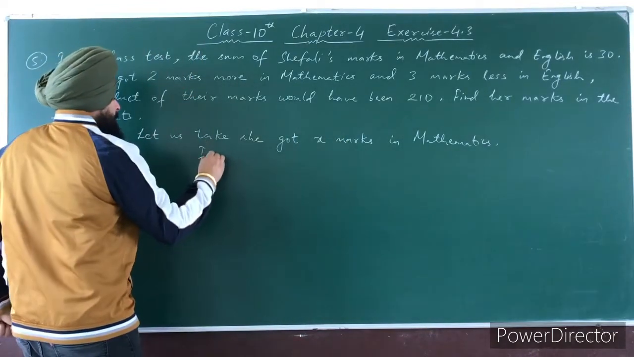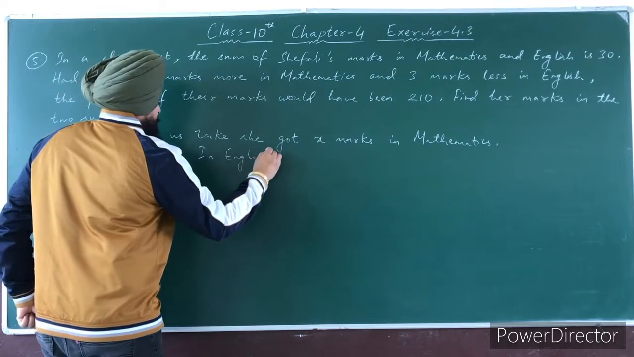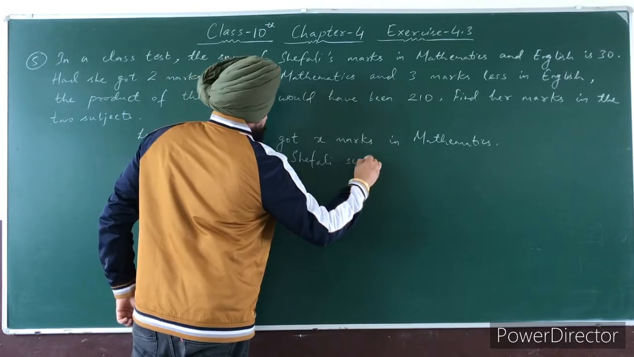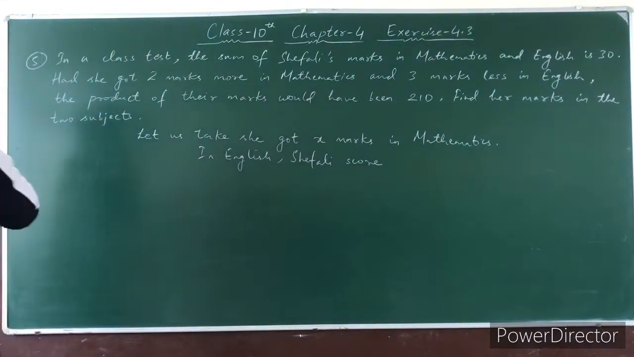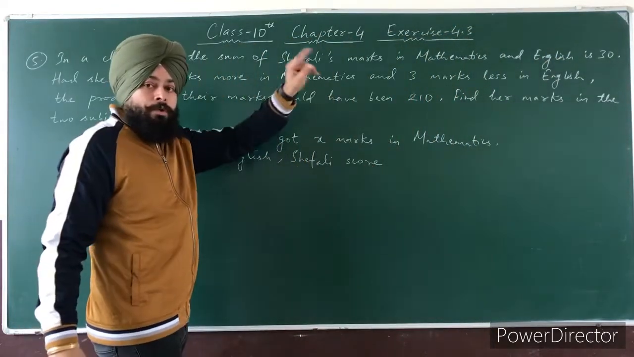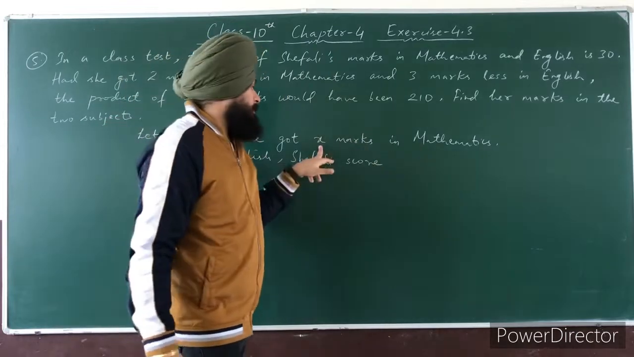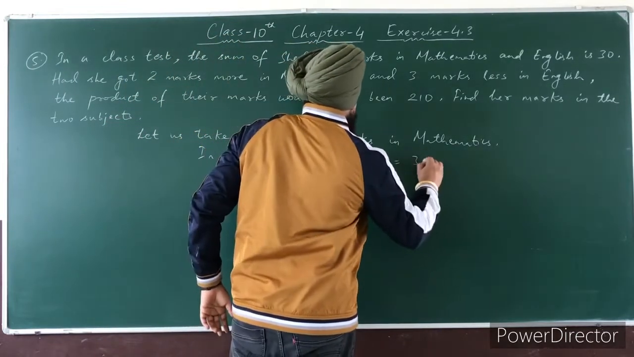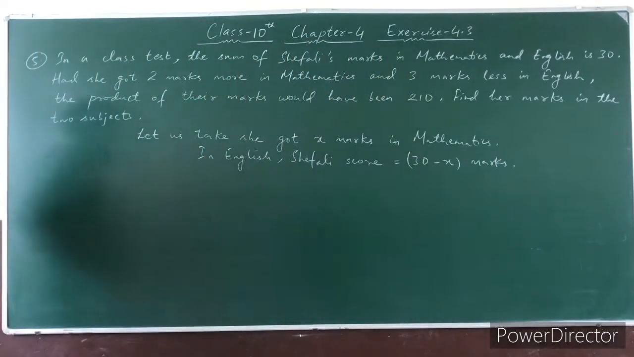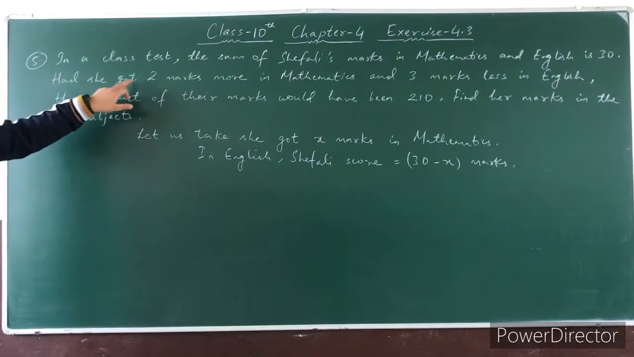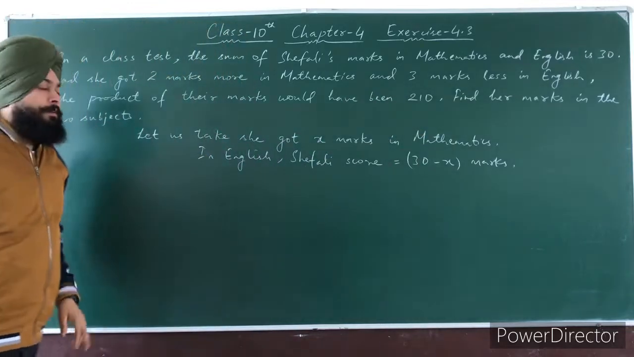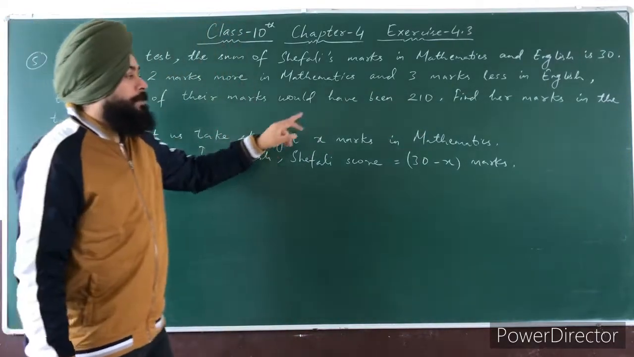Then in English Shefali scored how many marks? If the total sum of the marks in maths and English is 30, then in English she will score 30 minus x marks. Clear? Now the next condition is: had she got 2 marks more in mathematics and 3 marks less in English, then the product of their marks would have been 210.